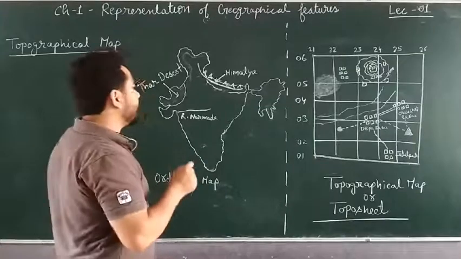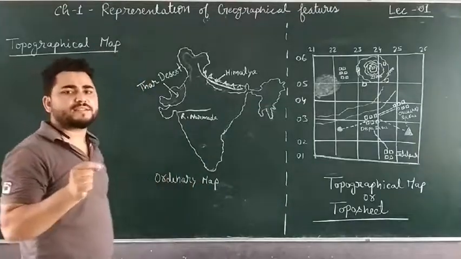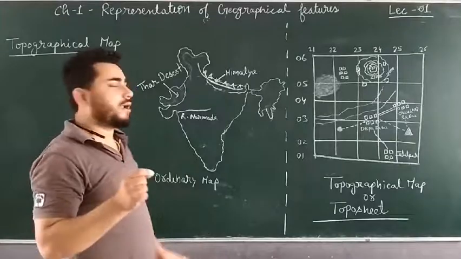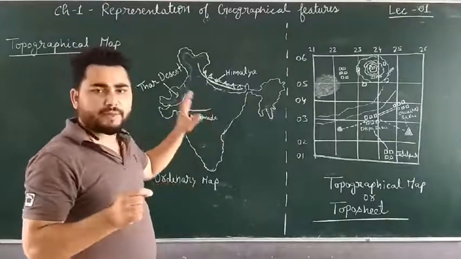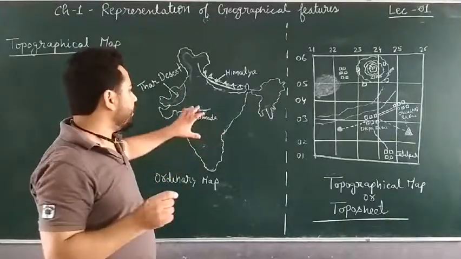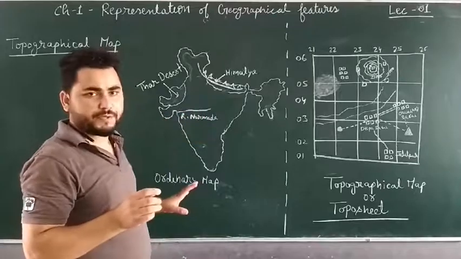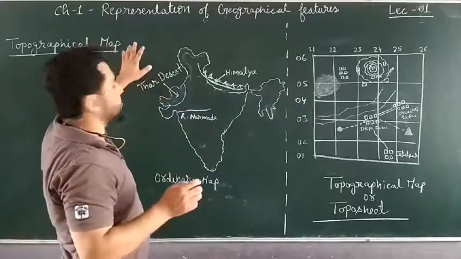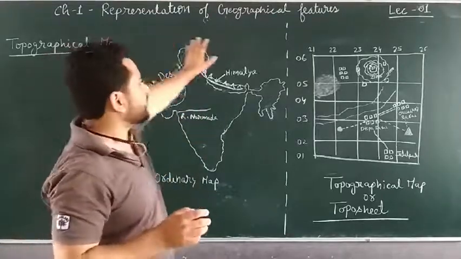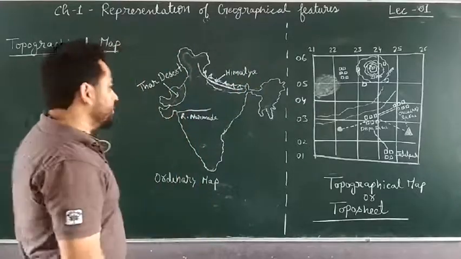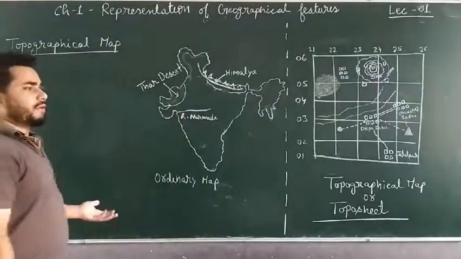With the help of these lines and conventional symbols, we can add much information in the map without occupying much space, right? That is what we are going to study in this chapter, called representation of geographical features.